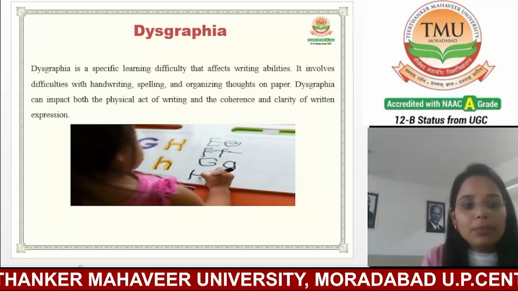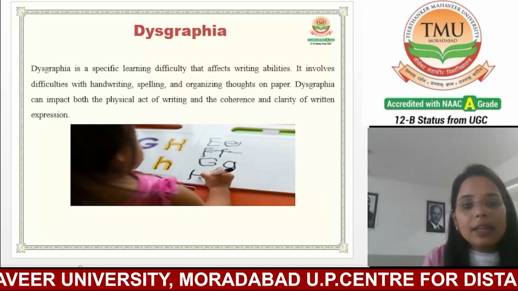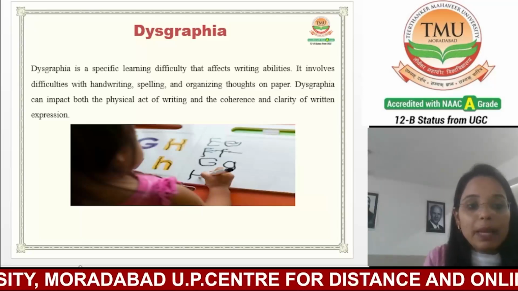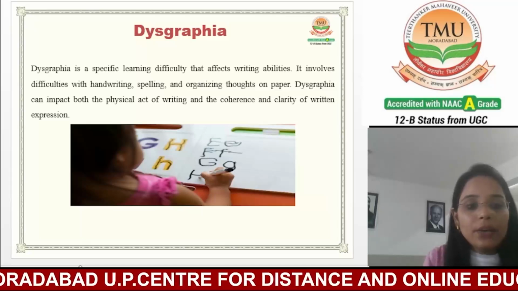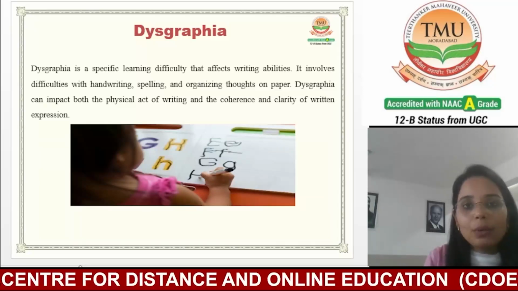Students with dysgraphia may have trouble with handwriting, like messy, uneven or hard to read handwriting, spelling and sentence structure, drawing shapes or pictures, and organizing ideas on paper.